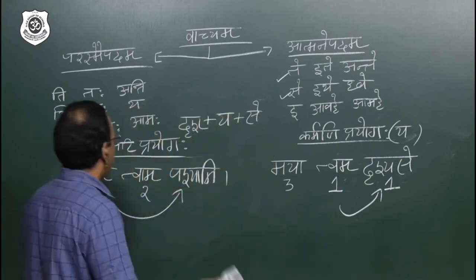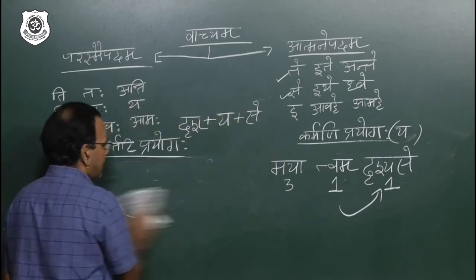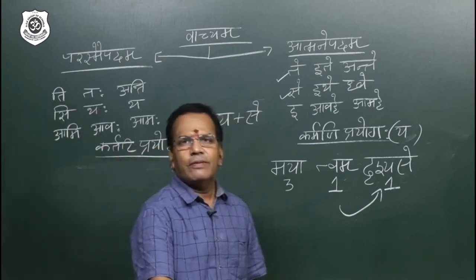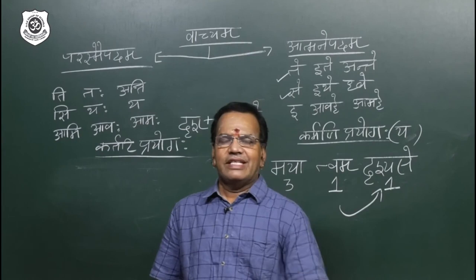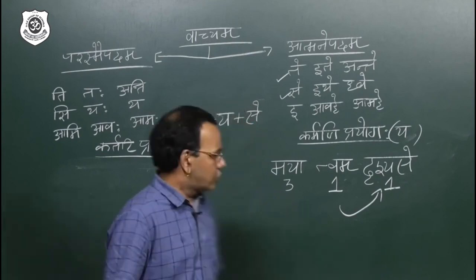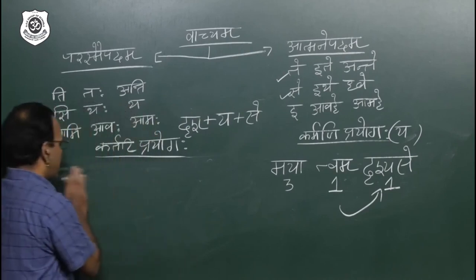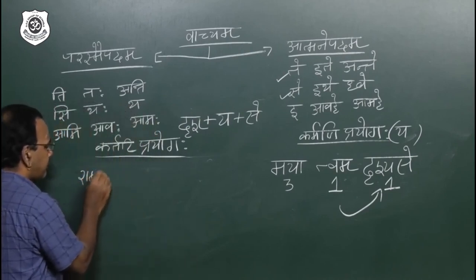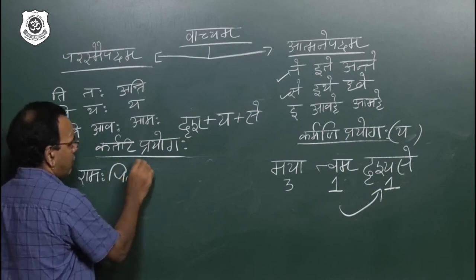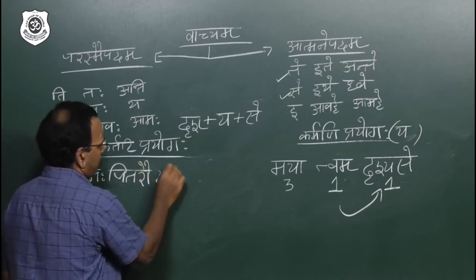So this kind of doubt will come. First I will write one sentence. Just see, my dear students, one verb I am going to use which is pure atmanepadi. Example, sevate. Sevate means doing service. Atmanepadi, sev. So the sentence goes like this: Ramaha pitarau sevate.